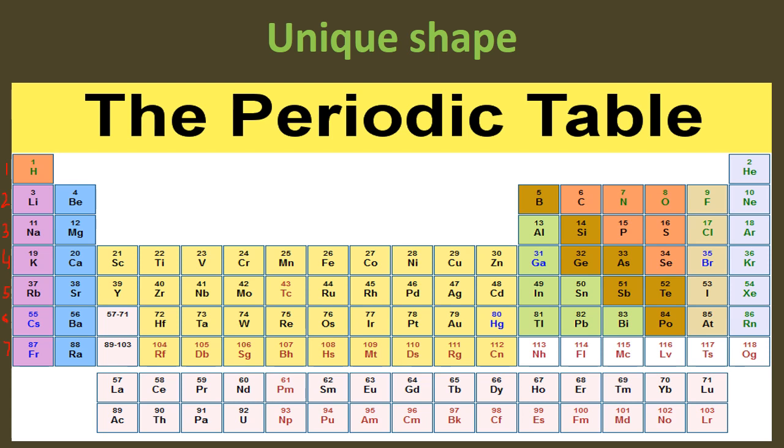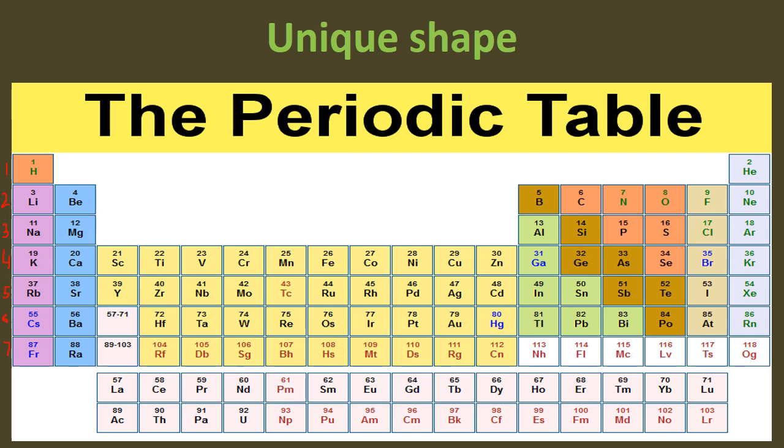Period number 1 consists of only 2 elements, hydrogen and helium. So that's why it is known as short period. While period number 2 and 3 consists of 8 elements, and they are known as normal periods. While 4 and 5 consists of 18 and 18 elements. So these periods are known as long periods. While period number 6 and 7 are very long periods because they consist of 32 elements.